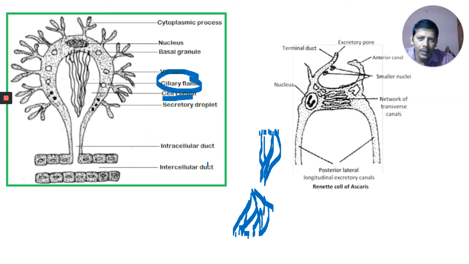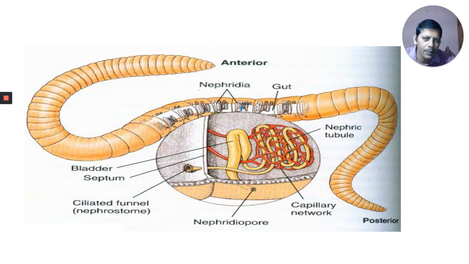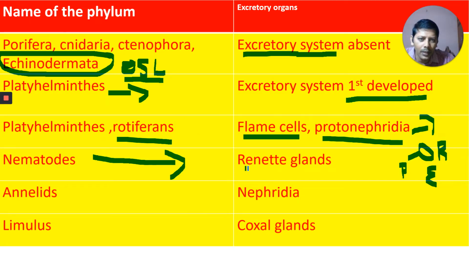I will show you the renette gland here. Okay, this is the renette cell of Ascaris. Here the excretory pore is present, and that excretory pore you can observe here. Okay, this is the excretory pore. Here the renette cell is present. Renette glands, or renette cells, are present in nematodes, otherwise called Aschelminthes.